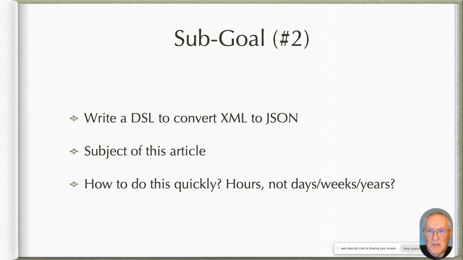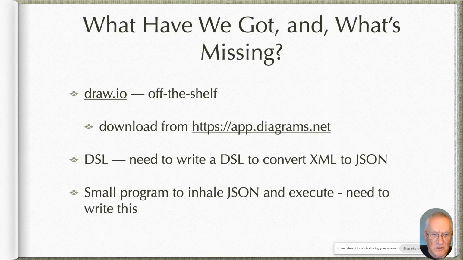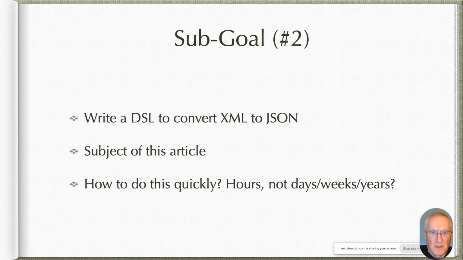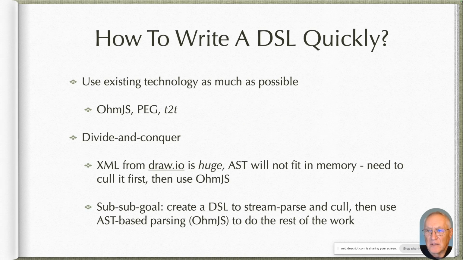So now we have a sub-goal, the number 2 sub-goal of this earlier thing, which was creating a DSL. So we're going to write a DSL to convert XML to JSON. That's the subject of this article. And the real interesting part is, how can we do this quickly? How can we do this in a couple of hours instead of days, weeks, or years? How do you write a DSL quickly? Well, you use existing technology as much as possible.